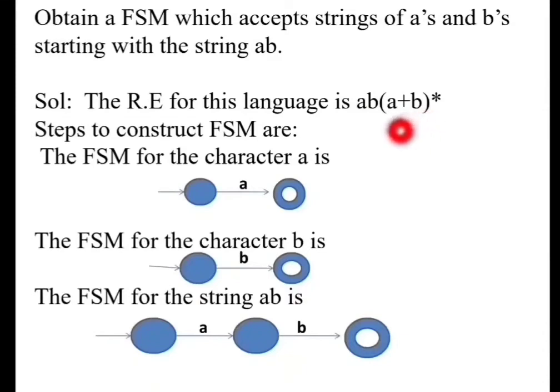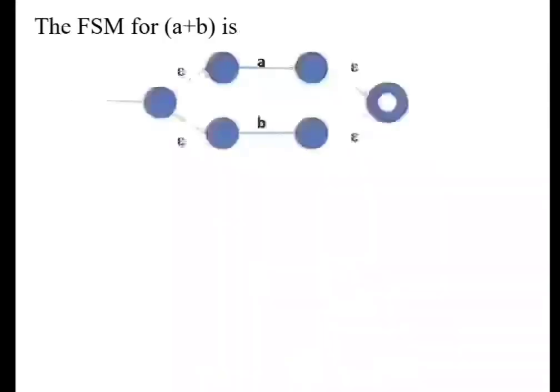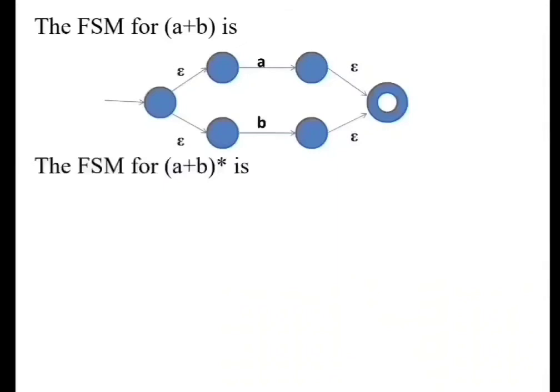Next we have another substring, (A plus B) whole star. First we will write the FSM for A plus B. As we have seen in Kleene's theorem, whenever it is a union of two sub FSMs, this is the FSM for A, this is the FSM for B. To have a union of these, we add one initial state and one final state through epsilon transitions. So this represents A plus B.